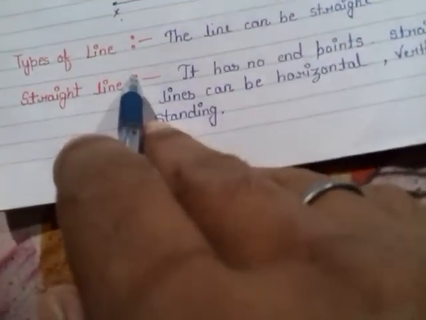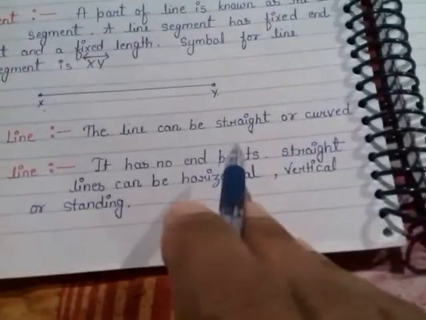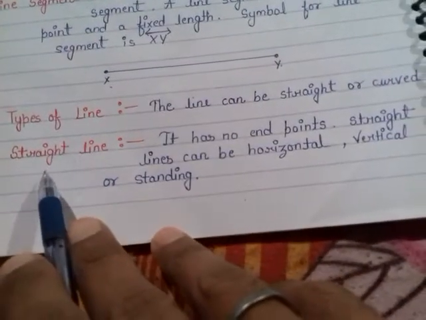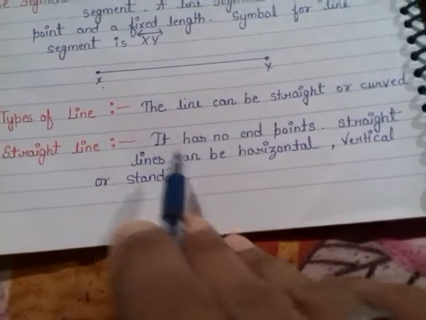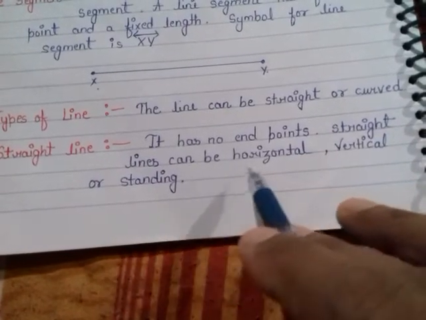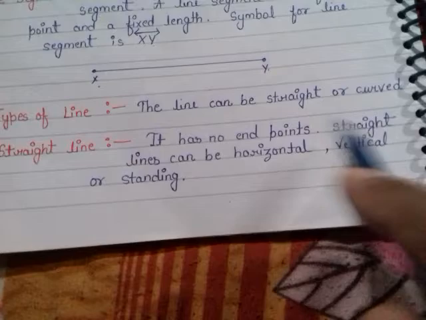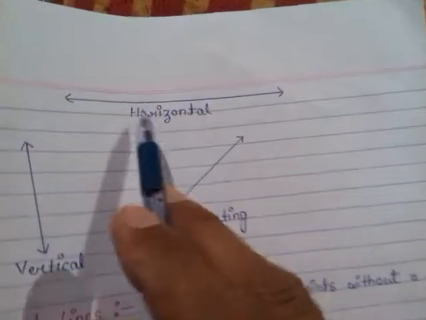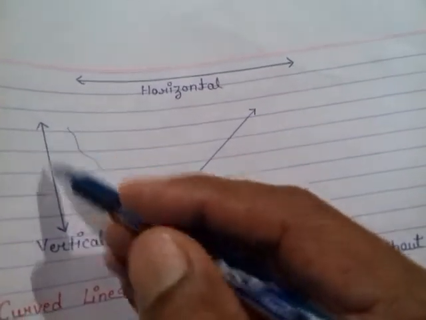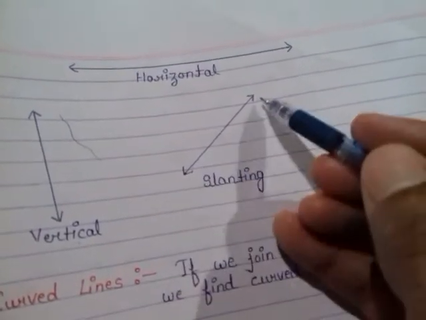Types of line. A line can be straight or curved. A straight line has no end point. A straight line can be horizontal, vertical or slanting. As in the figure, this line is horizontal, this line is vertical and this line is slanting.